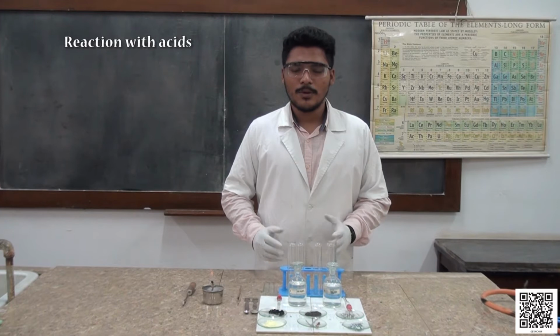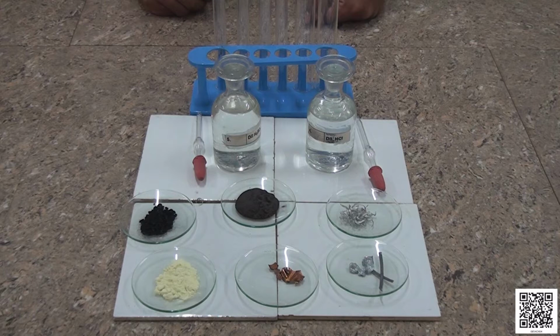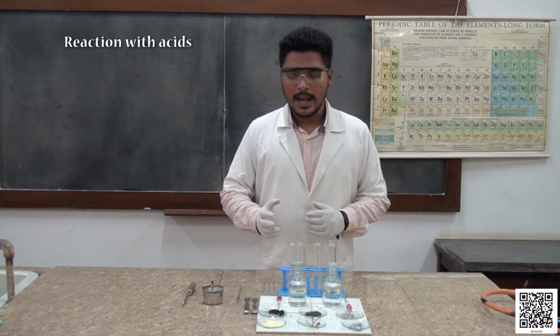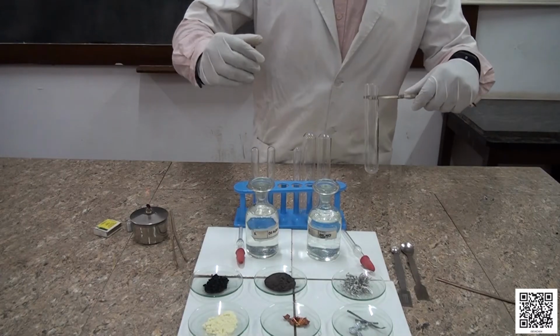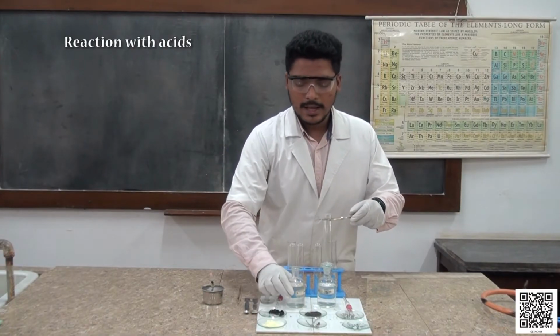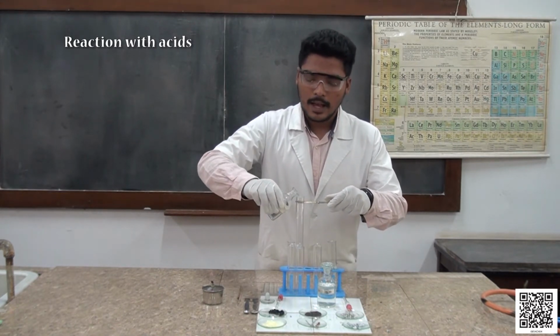Students, now let us perform some experiments. Here we are going to mainly study the reaction of metals and non-metals with dilute sulfuric acid and dilute HCl. Now we have a variety of non-metals and metals, and we are going to study how they react with these acids. First let me take zinc metal and react it with dilute sulfuric acid. All of you have to carefully observe what happens here.